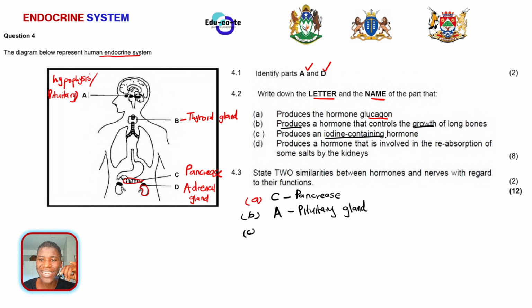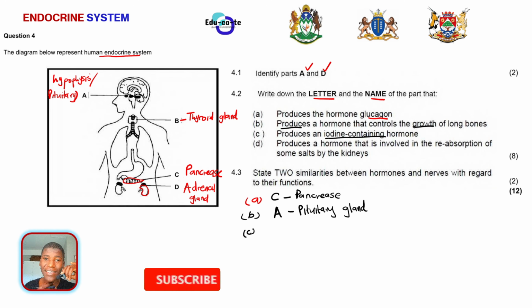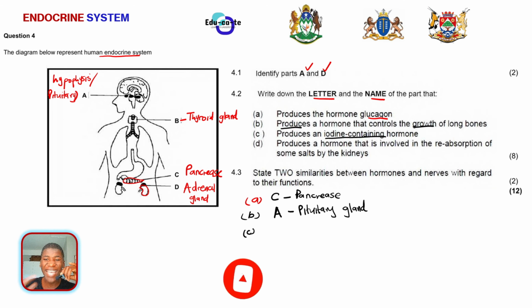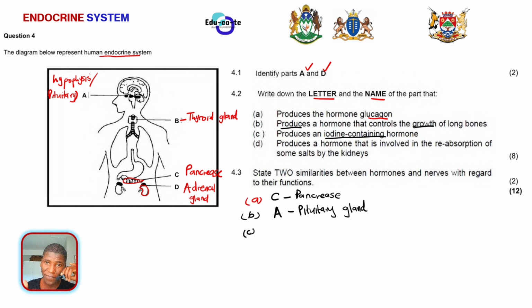So now, number C, write down the letter and the name of the part that produces an iodine containing hormone. So basically, we have got the thyroid gland. The thyroid gland, let me just tell you a bit of a few things about it. The thyroid gland produces thyroxine hormone. The thyroxine hormone, for it to be activated, it needs iodine. So you need to eat something that contains iodine, especially salts most of the times. Salts contain iodine, a high concentration of iodine.